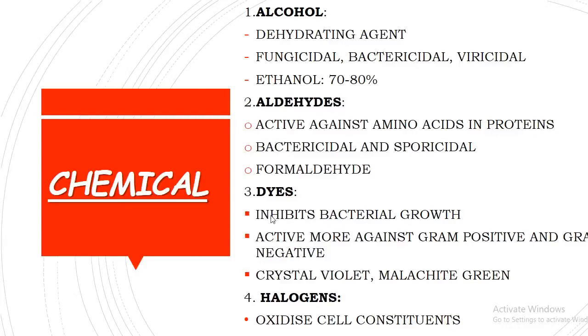Dyes inhibit bacterial growth. They stop the bacterial growth. They are mostly active against gram-positive rather than gram-negative microorganisms. The most important examples are crystal violet and malachite green. Halogens act by oxidizing the cellular constituents, leading to cell lysis or even cell death. The important examples are iodine and chlorine. So this is all about today's class on sterilization. Hope you understood and hope you enjoyed. That's all for today. Thank you.